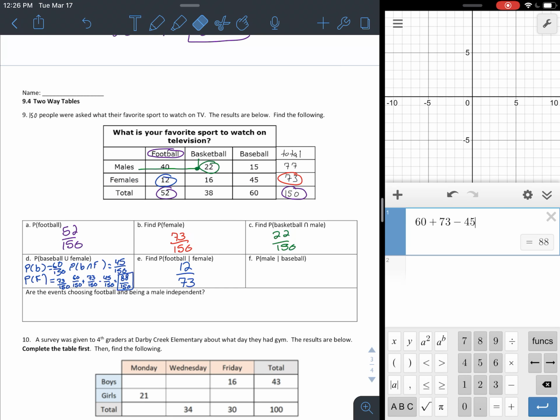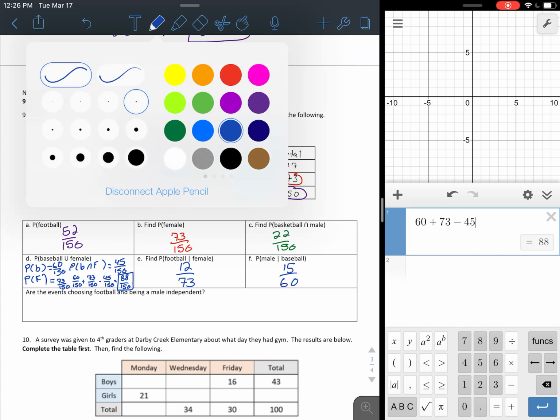Probability of male given baseball. So now we're staying in the baseball column, right? So baseball column. So that means we're divided by 60 because there's 60 total in the baseball. And then male is the 15, right? So 15 divided by 60.